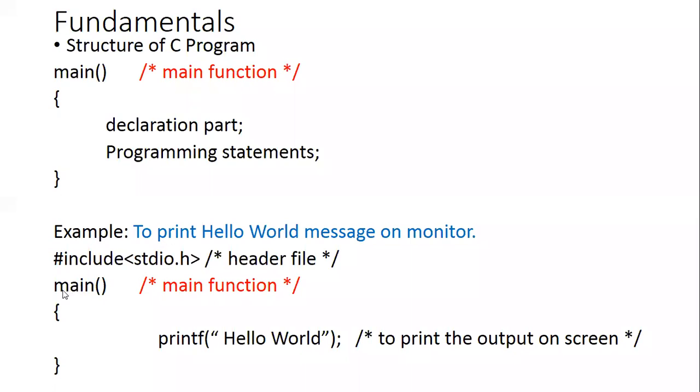In the example, the next line is the main function. This tells the compiler that you are starting with the program. The compiler will start the beginning of the program immediately with this open brace. This curly open brace is telling that after the main function, the main program is getting started.